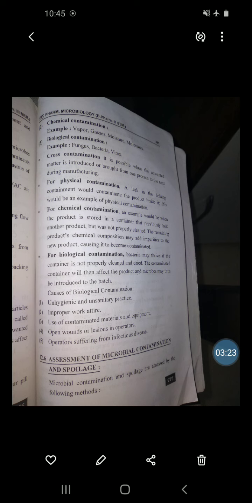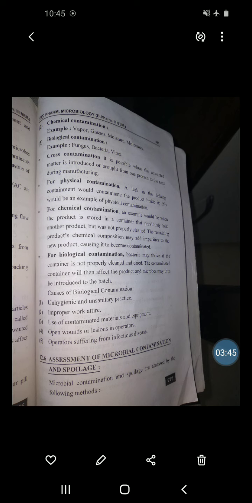I am repeating the causes of biological contamination. First, unhygienic and unsanitary practices. Second, improper work. Third, use of contaminated materials. Then use of contaminated equipment. Then open wounds or lesions in operators, and last, operators suffering from infectious disease. So this is all about the types of microbial contamination.